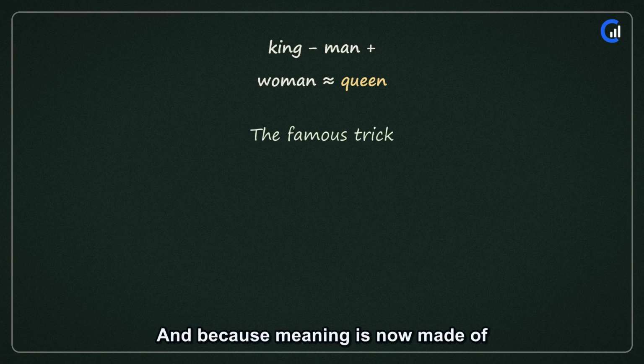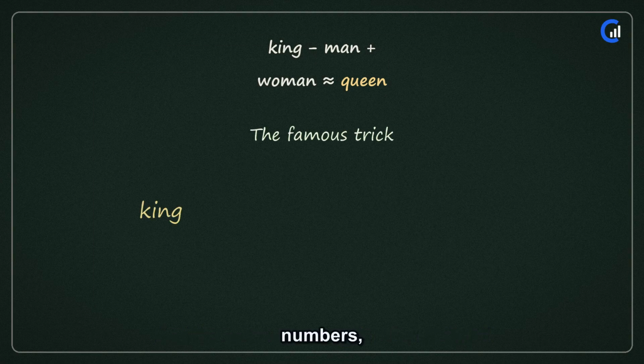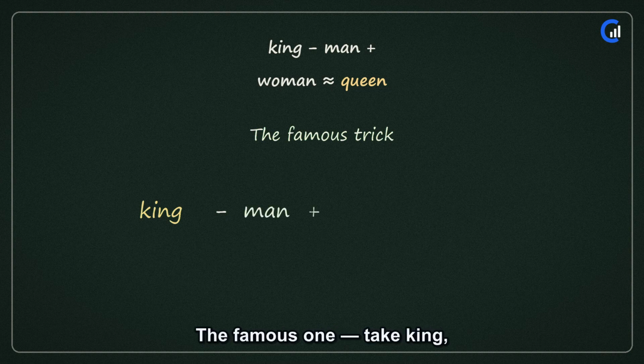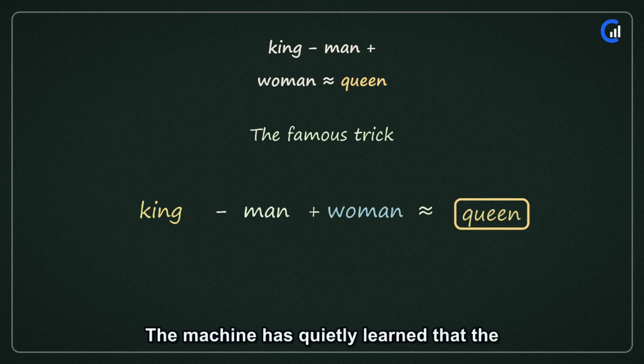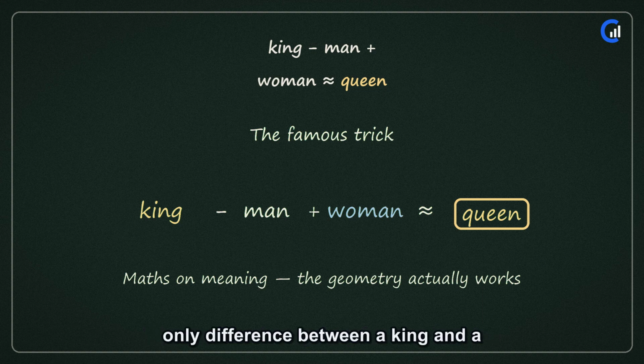And because meaning is now made of numbers, you can do arithmetic on it. The famous one, take king, subtract man, add woman. What do you get? Queen. It actually works. The machine has quietly learned that the only difference between a king and a queen is gender.